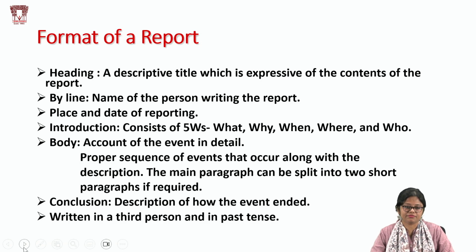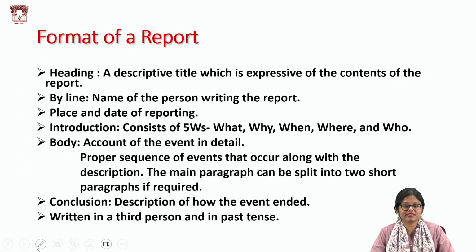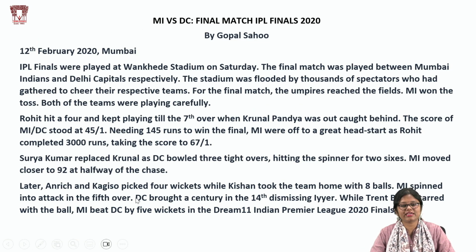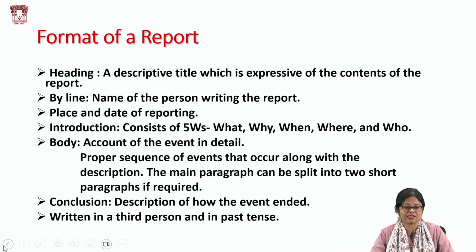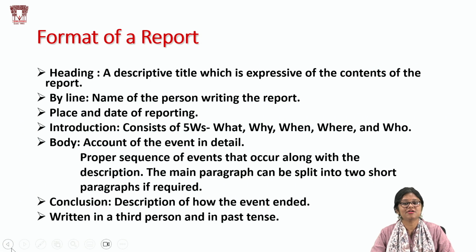Next is the concluding paragraph. This is a description of how it ended, who played so well, who took the 4 wickets, and in the last overs, since cricket matches are very interesting, those key points, those turning points, you have to mention there. And you see, this is a report, so the event has already happened and you're reporting it, so it is always written in past tense and in third person. You are not sharing your personal opinion.